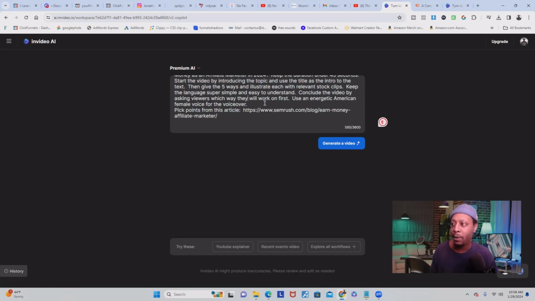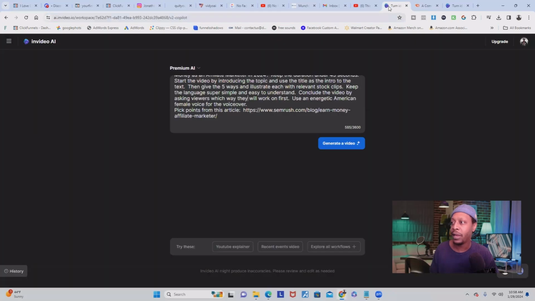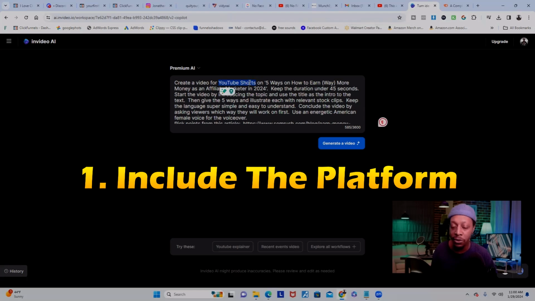Now, from this article, I pulled it right here from SEMrush, which is a blog. I just copied that and I went to the prompt and I pasted it right here. Now, as you can see, I've included a few key details that you need to pay attention to when you're writing your prompt. I highly recommend that you use these same details when you're creating your prompt for whatever video you're trying to create. First thing I did, I included the platform, which is going to be YouTube Shorts.